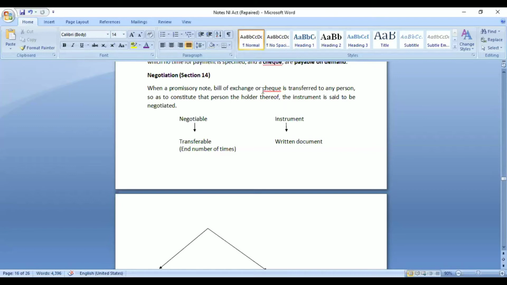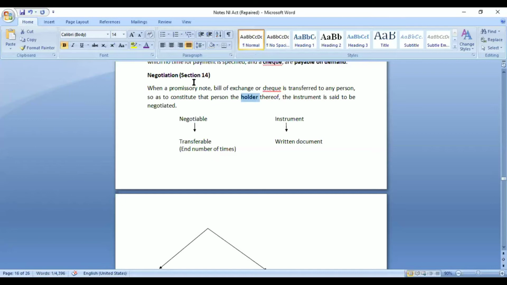That means if I am transferring one instrument to another person, I want to make that other person holder of that instrument, so he can claim the money under that instrument. In that case, it would be considered as negotiation. So when the transfer is made with an intention to make the other person holder of it, it is called negotiation. It is defined under section 14.